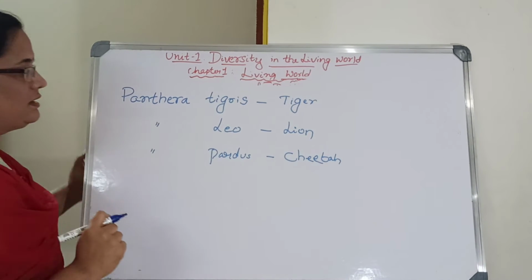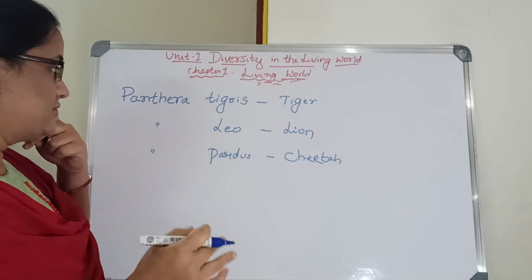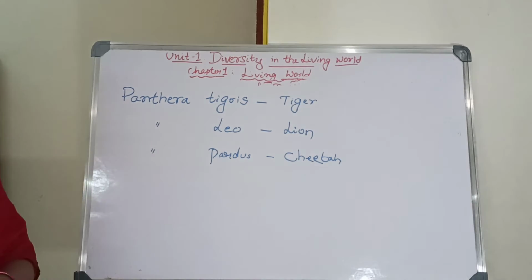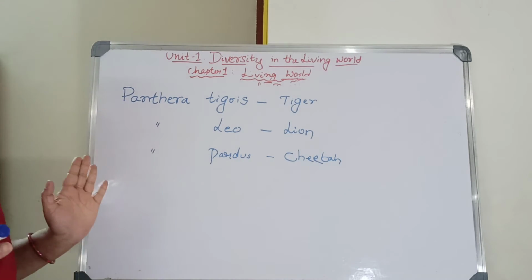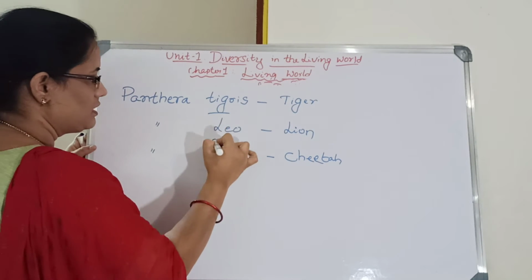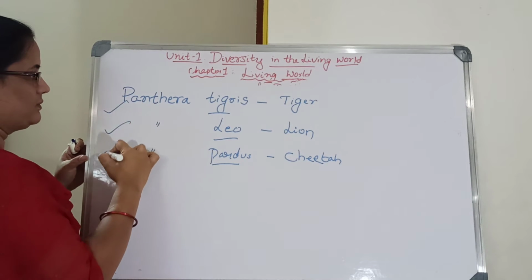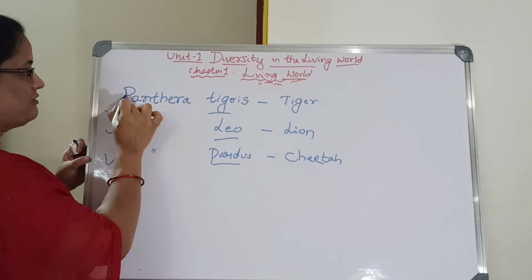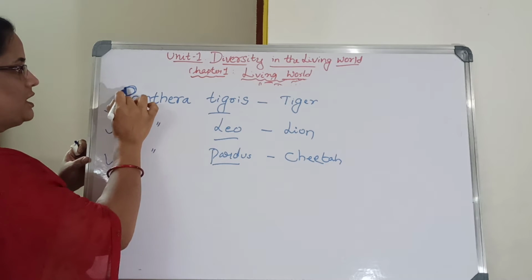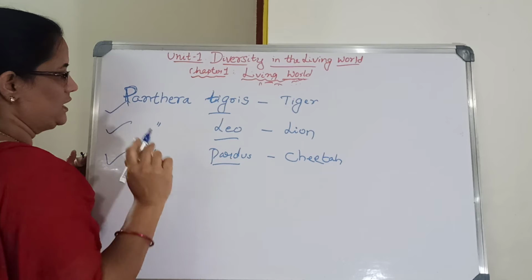Even for the dog family, different dogs have different names, different kinds of dogs. Even different cats will come under it and will have different species. The genus will be the same. As I told you, whenever you write the genus, it should start with a capital letter. The species will be in small letters.